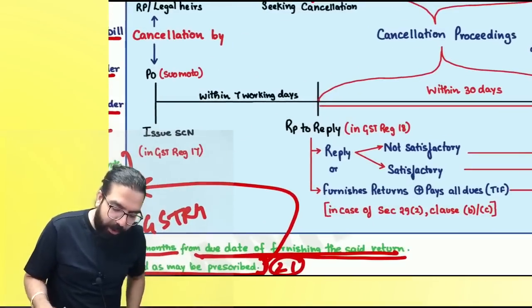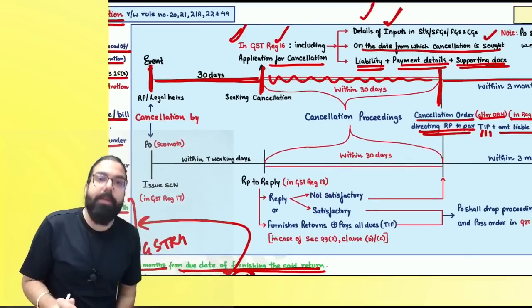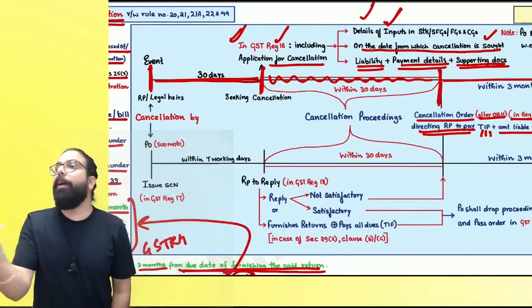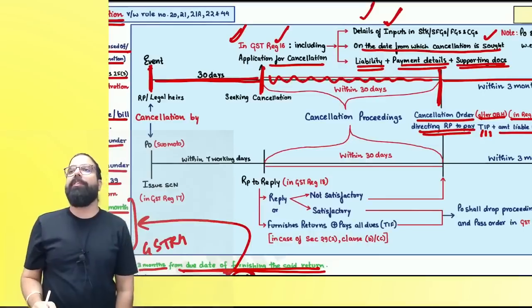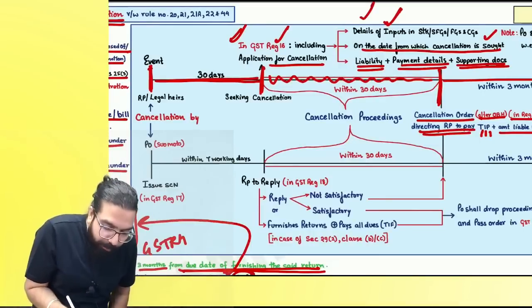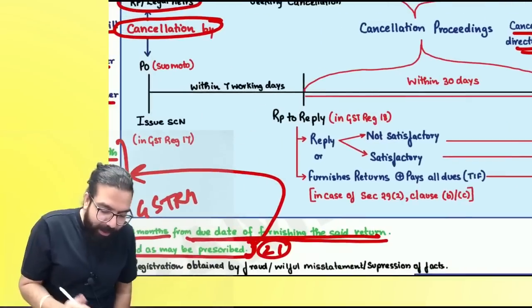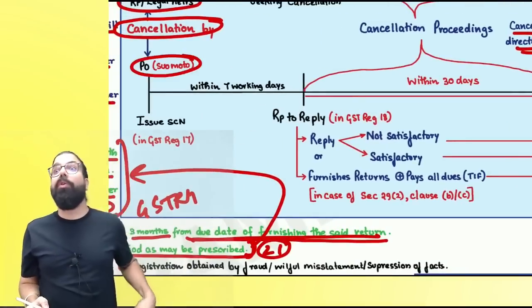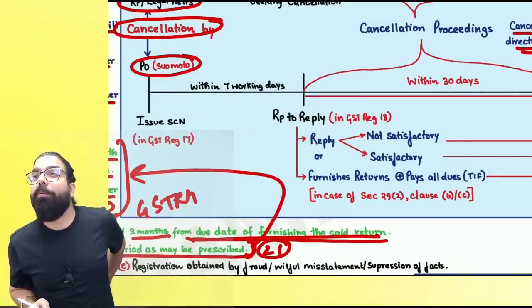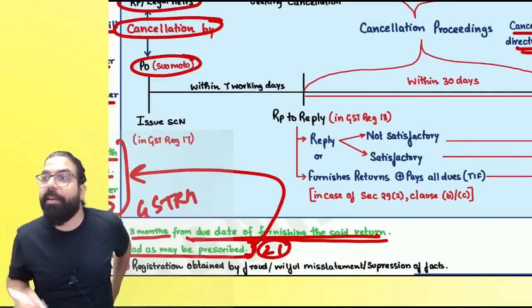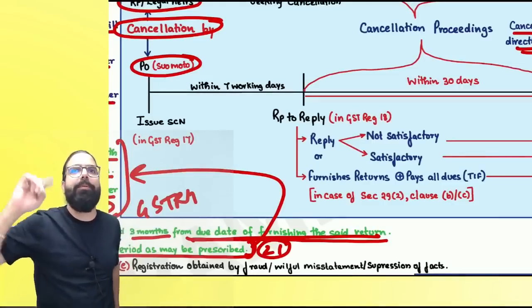Now listen to me very carefully. So this was cancellation by the registered person or legal heir. Supposing the proper officer wants to cancel your registration, then if cancellation has to be done by the proper officer suo motu, this is the process. When will the proper officer cancel? Section number 29(1) and 29(2), the proper officer can cancel.